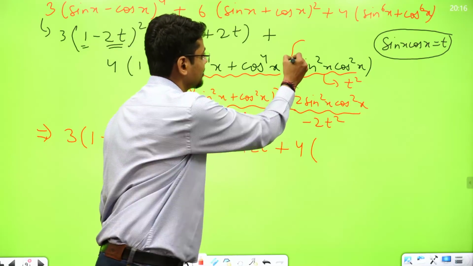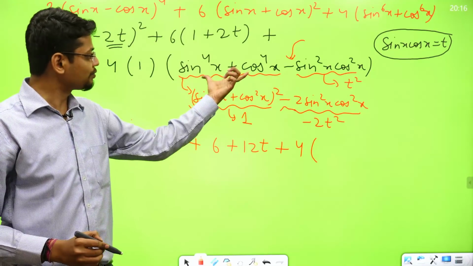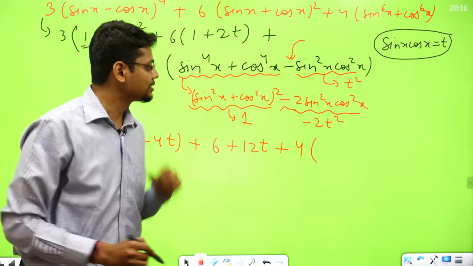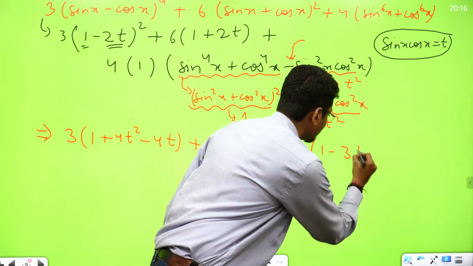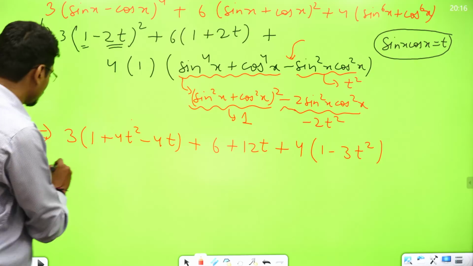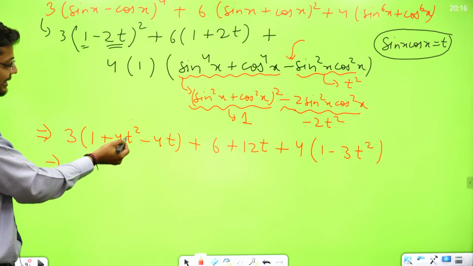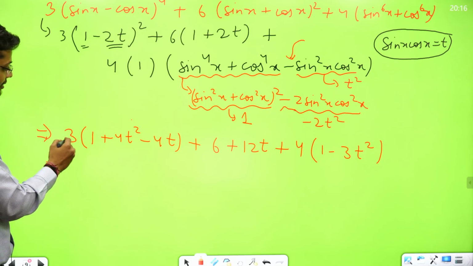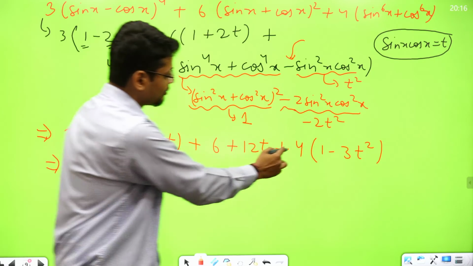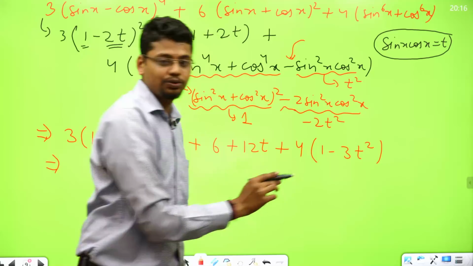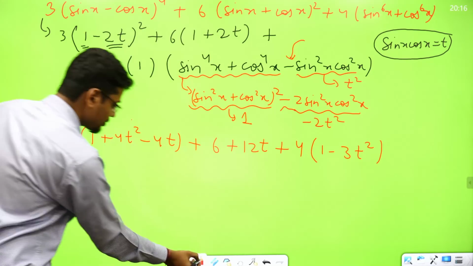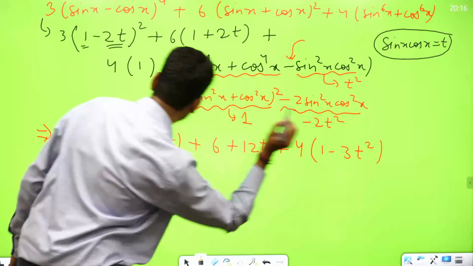Here it is minus. So what I am getting is 1 minus 2t square minus t square, so 1 minus 3t square. That's it. Considering the t square coefficient, 3 times 4 is 12, 4 multiplied by minus 3 is minus 12. So they are cancelling out. All right, so let's cancel them out by changing the color.